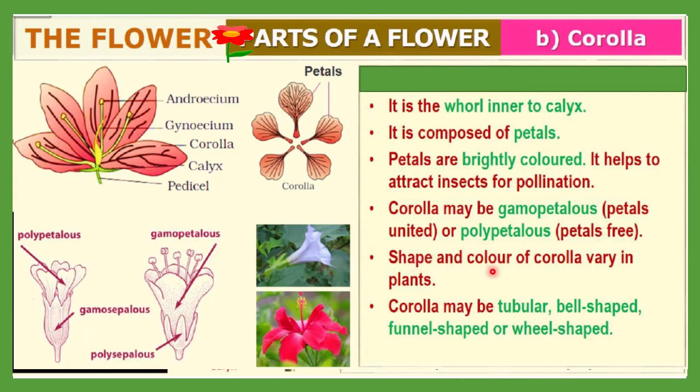Here shape and color of a corolla vary from plant to plant. Okay, and corolla may be tubular, formed like a tube. Here you can see this is a bell shape. Then funnel shape or wheel shape. So all these may be structures which you can find as a corolla in different kinds of plants.